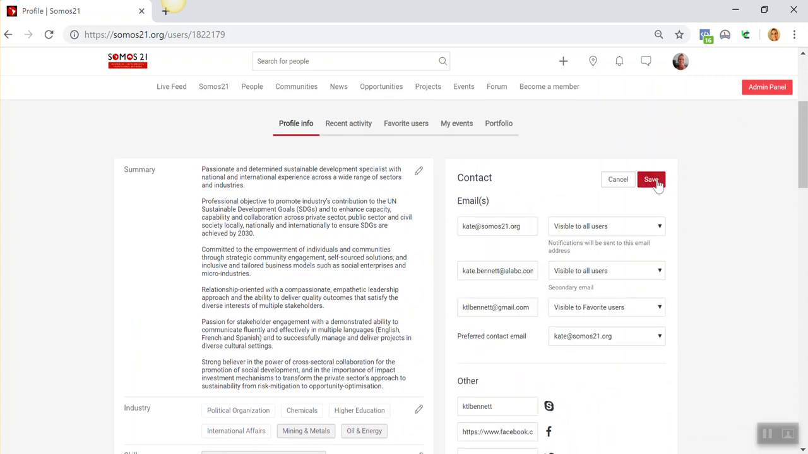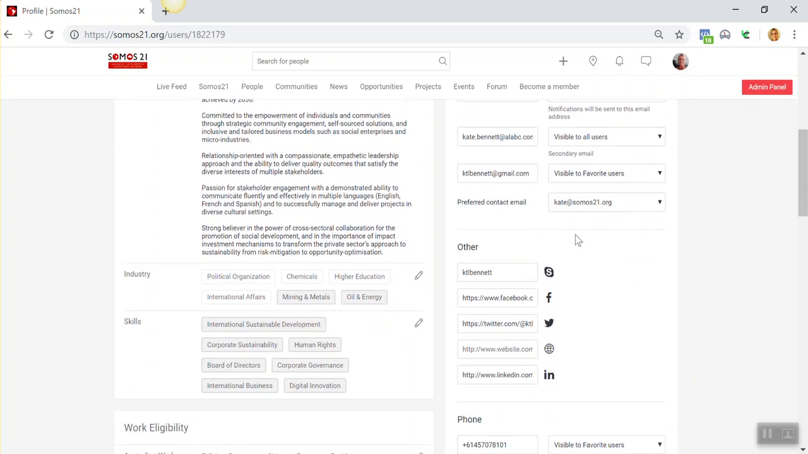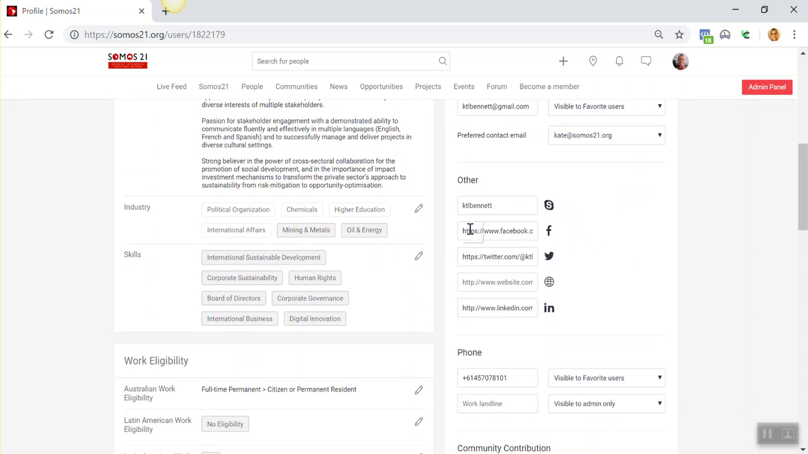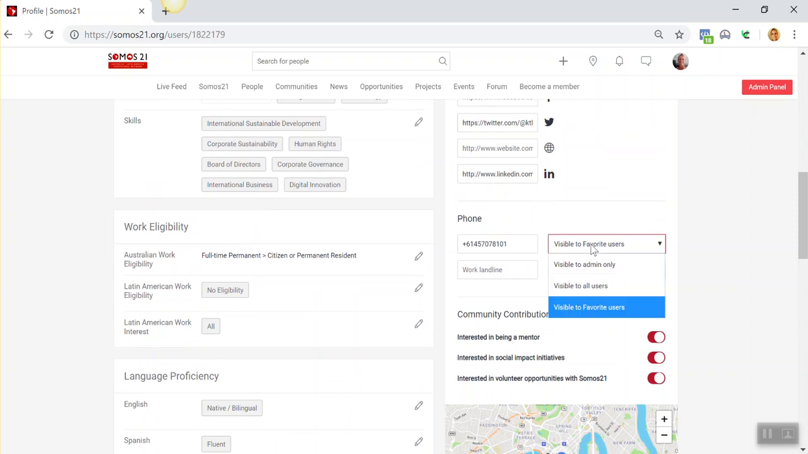Here are all your various emails and your contacts. Again, you can choose who it's visible to. Well, this is obviously visible to all of you because I'm sharing it with all of you. But here you put all of your handles, your Twitter, website, if you have one, your LinkedIn, all of this information you put in here, your phone. Again, you can choose absolutely how visible you want this information to be.